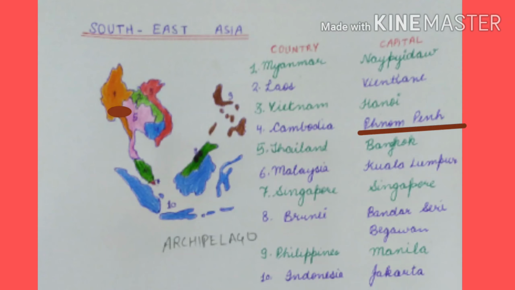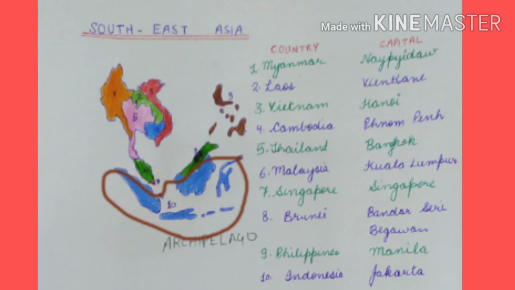Fifth one is Thailand, capital is Bangkok. Sixth one is Malaysia with its capital Kuala Lumpur. The next one, Singapore, with its capital also Singapore. Eighth one is Brunei, its capital is Bandar Seri Begawan. Ninth one is Philippines with its capital Manila. And the last one is Indonesia with its capital Jakarta.